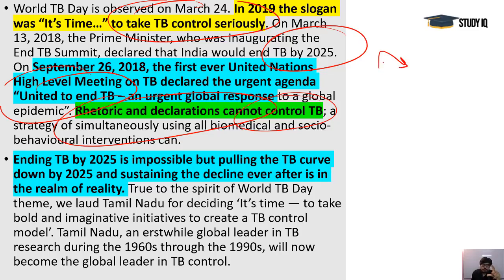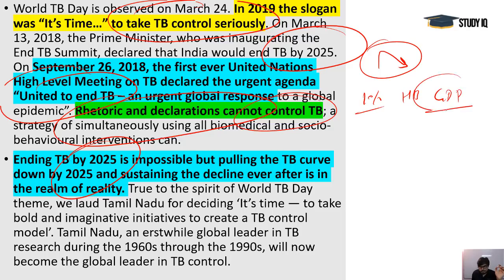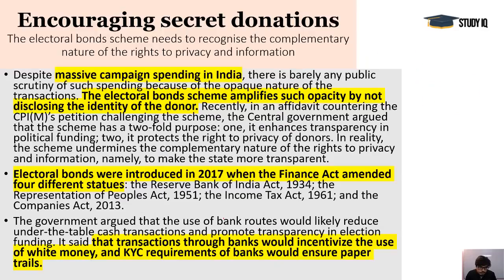If this curve can go towards a declining path, then it is also going to be a win-win situation, because this is the best that can be done today. With the kind of steps we are taking today, less than 1% of GDP is our health budget. So in these conditions, if we can manage to take TB on a declining path, that would also be a victory. So we need to take care about all these issues.